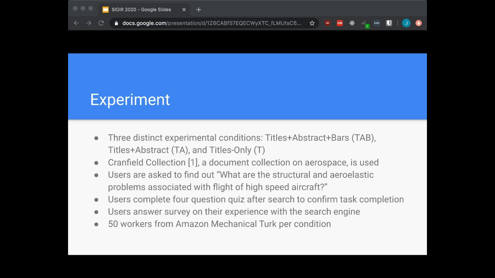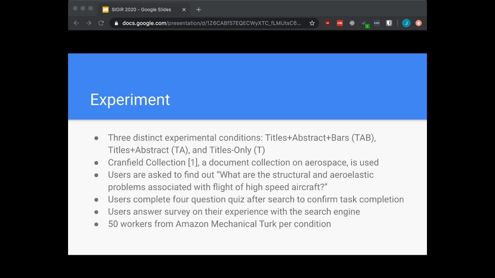So we have three distinct experimental conditions: titles abstract bars, which you've seen before, and titles plus abstract and titles only, which we'll cover in the next two slides. The Cranfield collection, which is a collection of documents on aerospace, is used as part of the experiment, and users are asked to find out what are the structural and aeroelastic problems associated with the flight of high-speed aircraft.